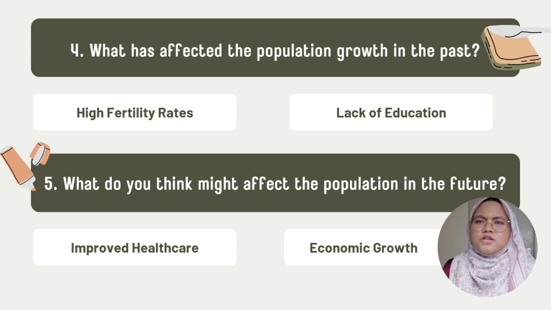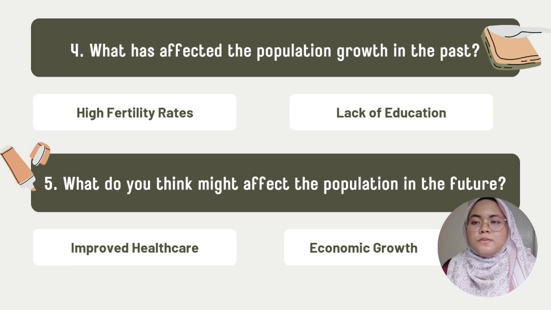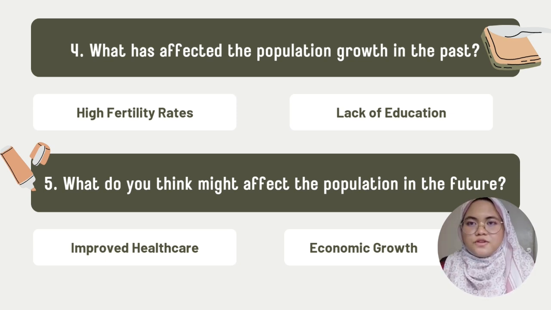Other than that, another main cause of Ethiopia's population growth is the lack of education, especially among women and girls. Reproductive behavior and education are closely related. Research demonstrates that fertility rates tend to decrease as education levels grow. Back then, Ethiopia had a lack of family planning information, resulting from restricted access to education. Due to economic pressures and cultural norms that prioritize childbirth, women with little to no education are more likely to have larger families.